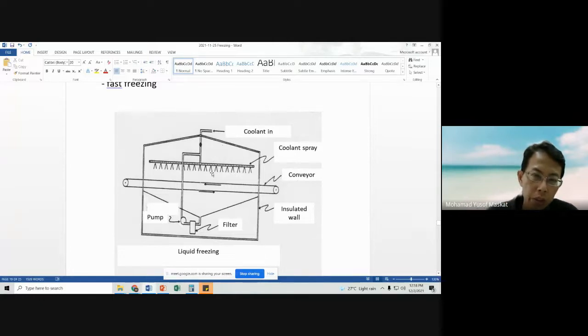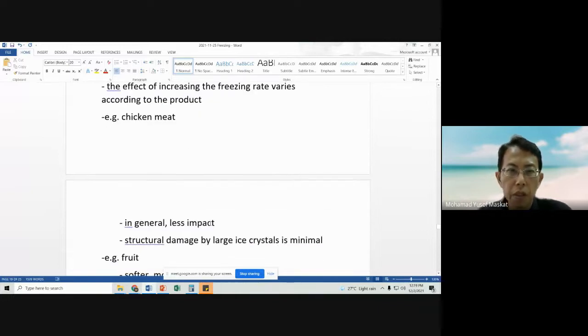When it touches the food product, it absorbs the heat and evaporates. So there is basically no need to clean up residues or anything, because it just evaporates.